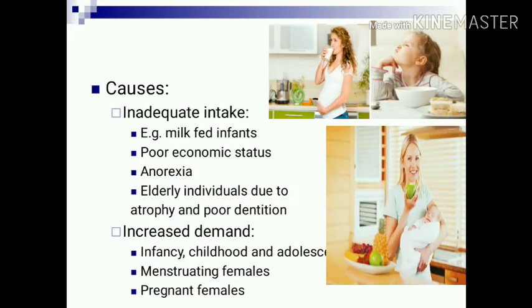Which are the causes of iron deficiency? First, inadequate or decreased intake, like in milk-fed infants, or poor socio-economic status, or anorexia because of any disease, as well as in elderly individuals due to atrophy and poor dentition, decreased food intake. Second cause, increased demand. It is seen in infancy, childhood, adolescence, as well as in menstruating females and in pregnant females.